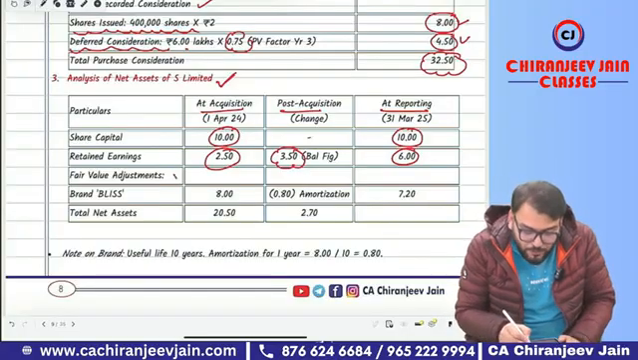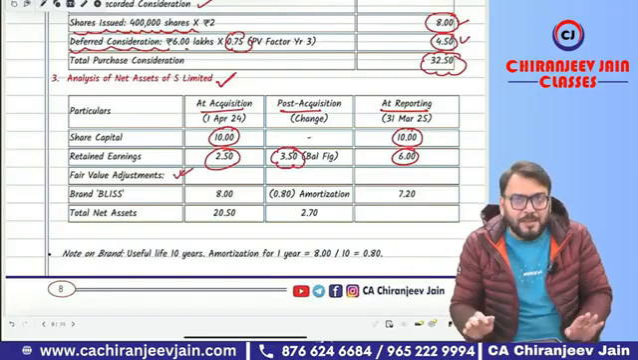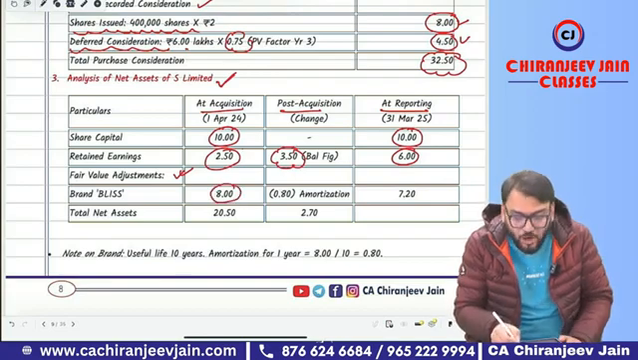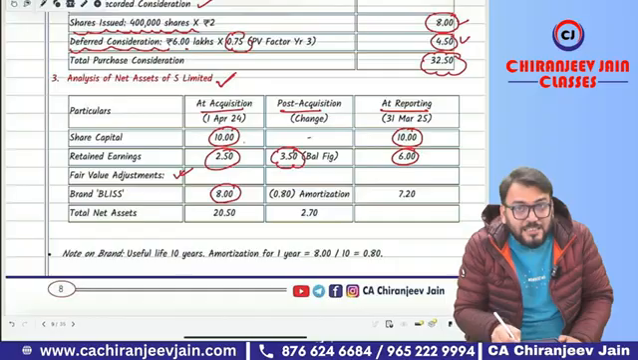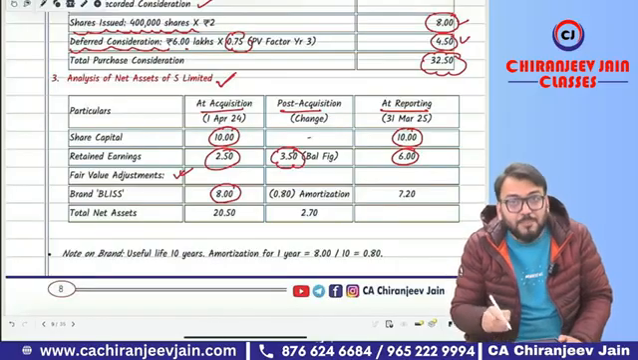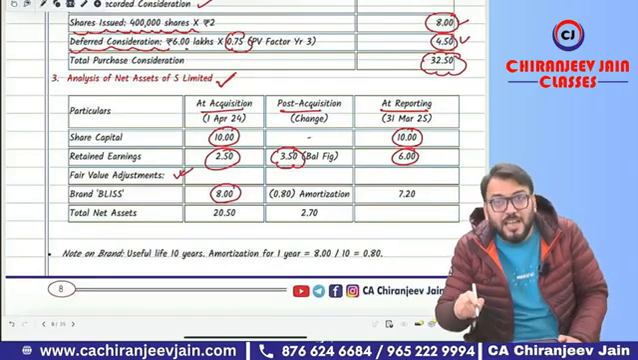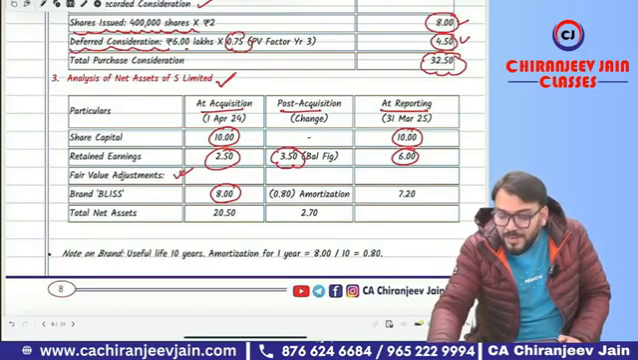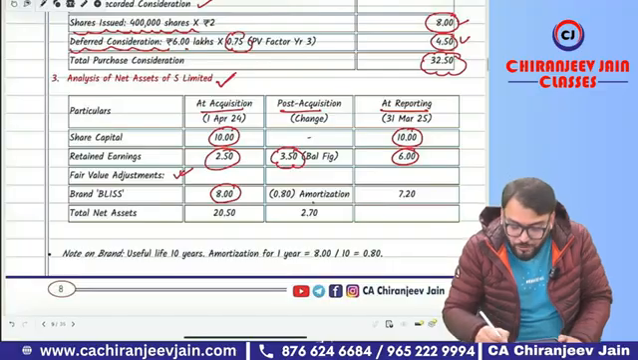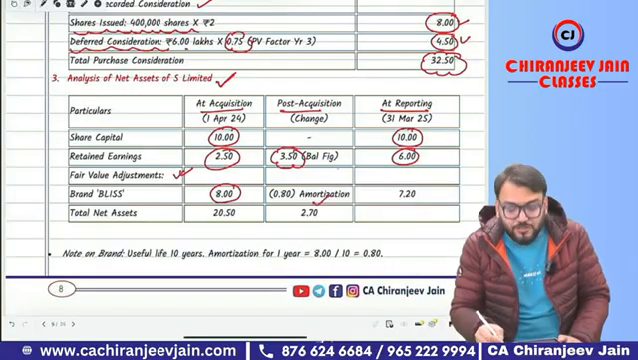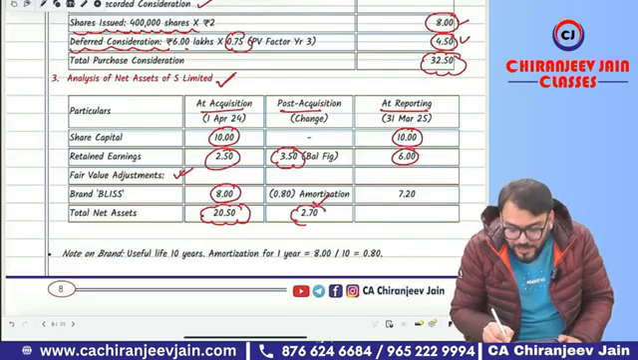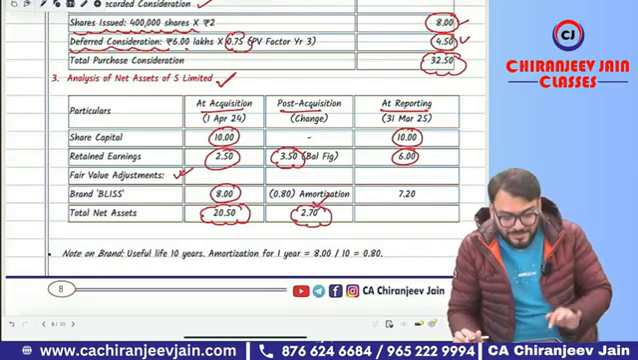Now in this we'll do fair value adjustment. Fair value adjustment directly can be done. So there is a fair value gain in the brand of 8 lakh on the date of acquisition. So your net asset on the date of acquisition will increase by 8 lakh, but for this we will have some post acquisition amortization also. That will be 8 lakh divided by 10, that is 0.80. So 0.80 will be deducted from the post acquisition profit, and this will be the net asset on the date of acquisition. This will be the post acquisition profit. Okay sir? Yes sir.